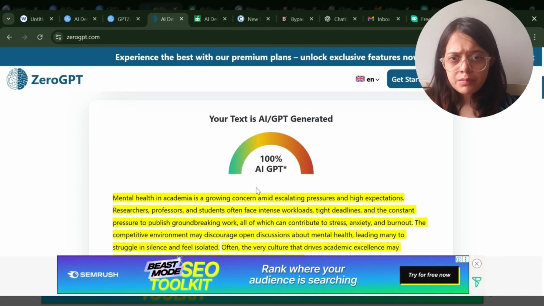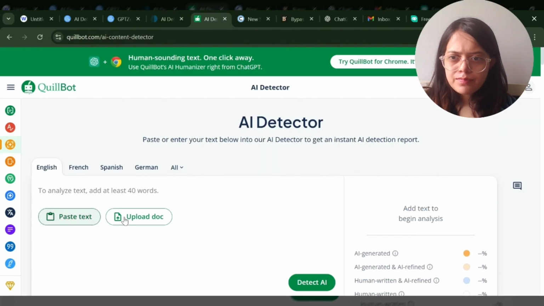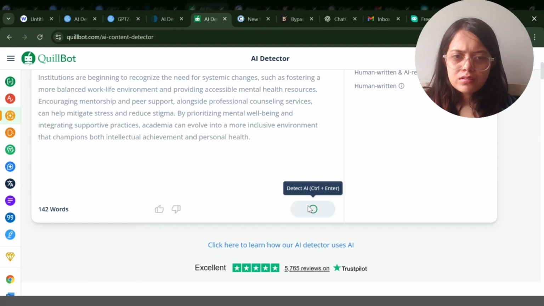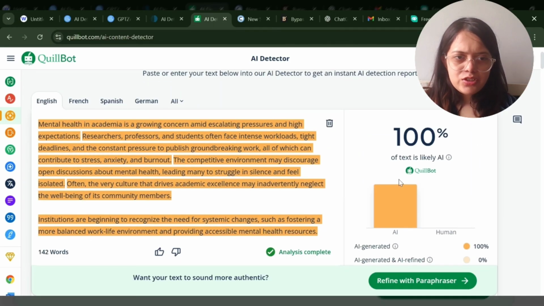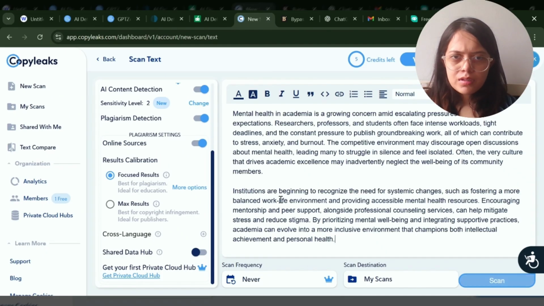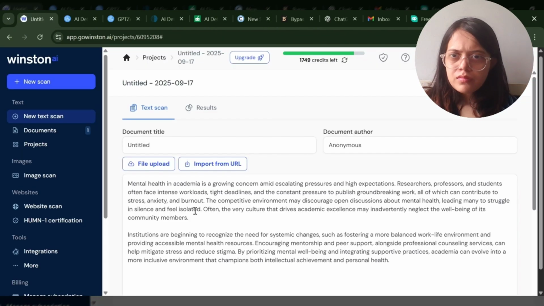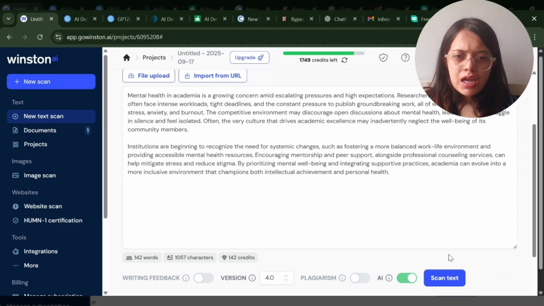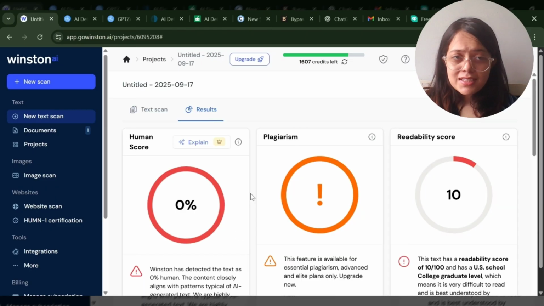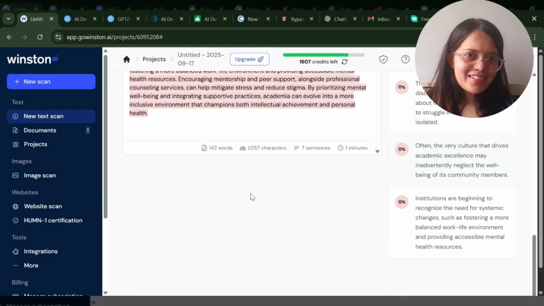So as you can see, 100% AI generated, which it is. I'll go to Quillbot and paste the same text. Fine. Now I'll detect AI. Let's see. So 100% AI generated, which it was. Now I'll go to Copyleaks and paste the same text here. Fine, now I'll scan it for AI. AI content 100%, which it was. I have pasted the same text here, and now we'll scan it for AI. You can see here that the human score is 0%. So of course it is AI written only.